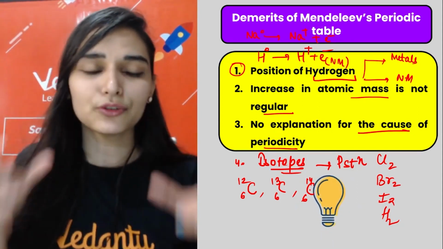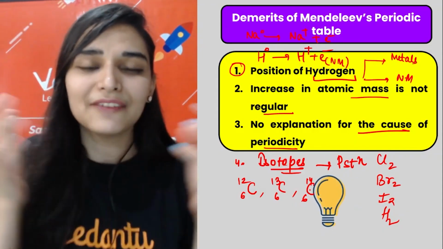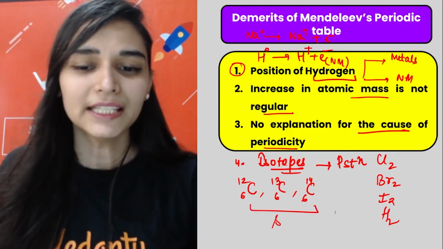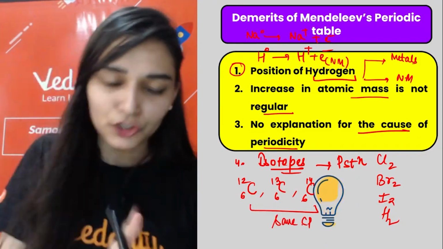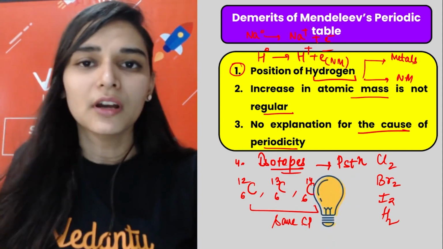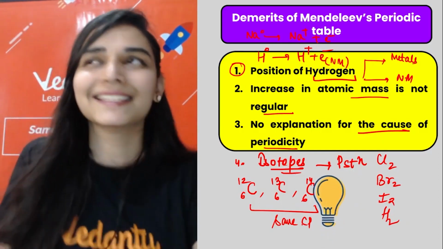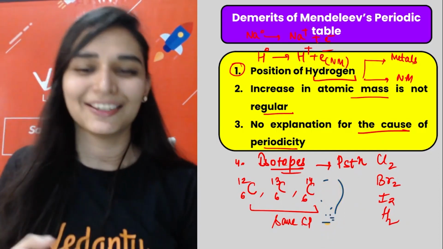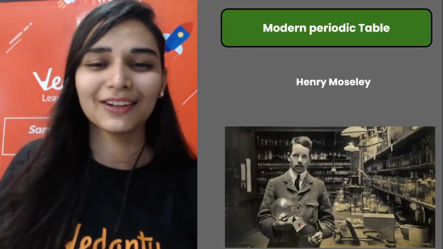So he had to keep them in different groups, but isotopes at the same time have the same chemical properties. If they have the same chemical properties, they should be kept together, but if you keep them together, their masses are different. Mendeleev was like, what is this? That was the reaction of Sir Mendeleev, I guess. So he said, I can't do this, we are not doing this.